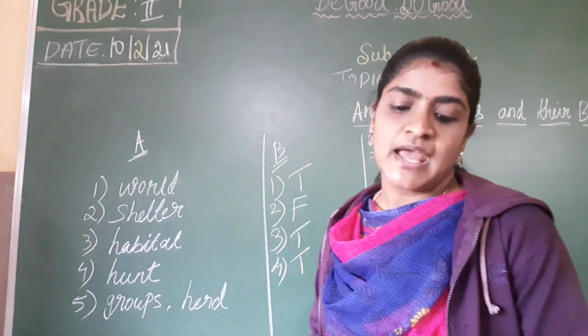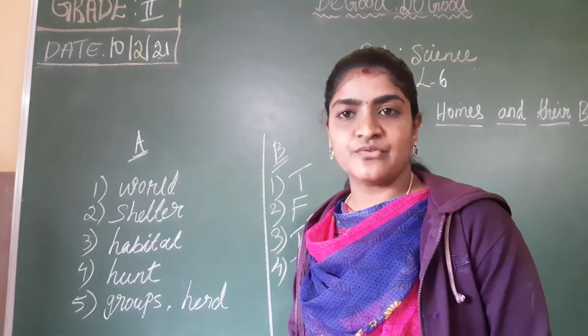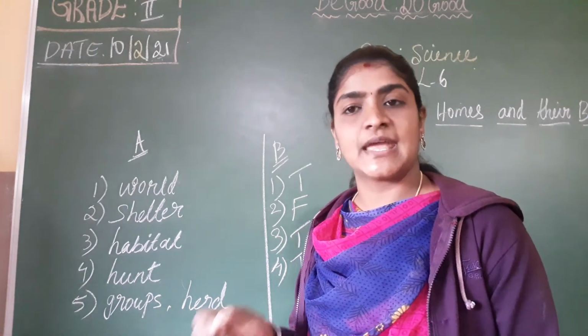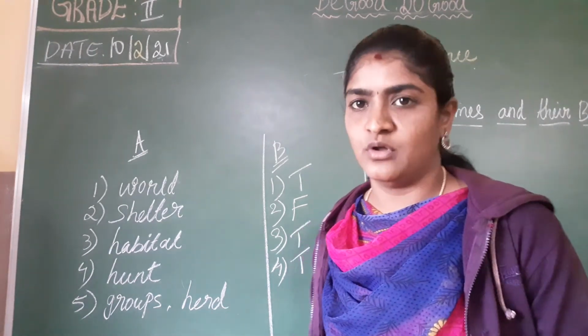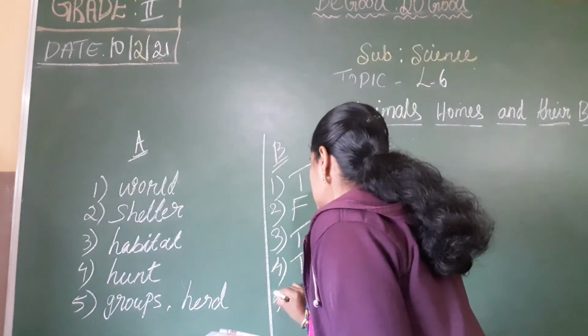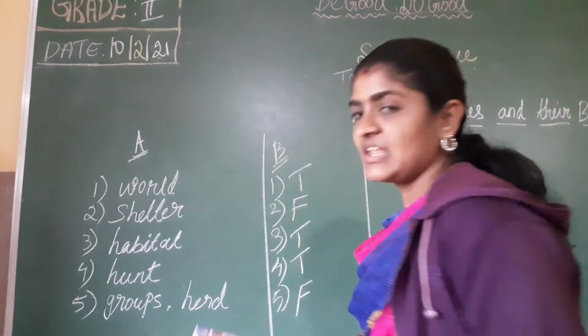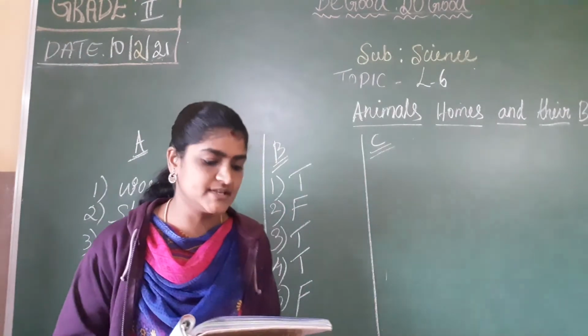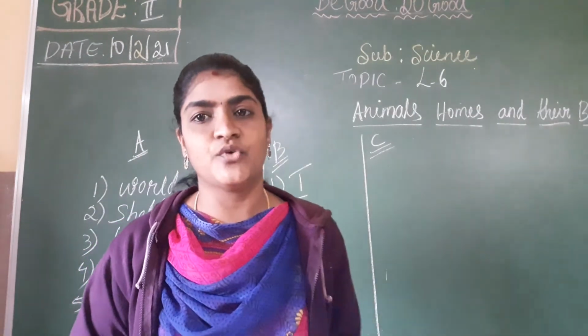And fifth one, a baby frog is called a fawn. No, the baby frog is called a tadpole. Okay, so here the statement is false. Next we'll move on to C main. So that is, give one word for the following.